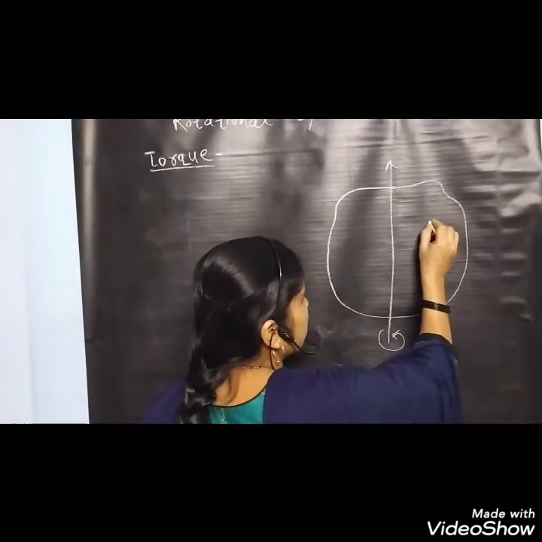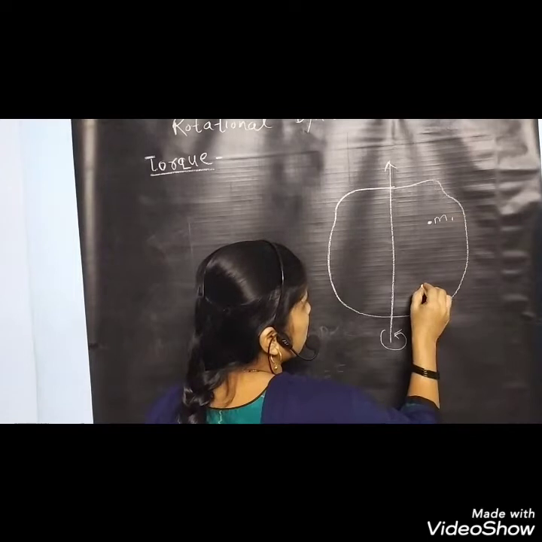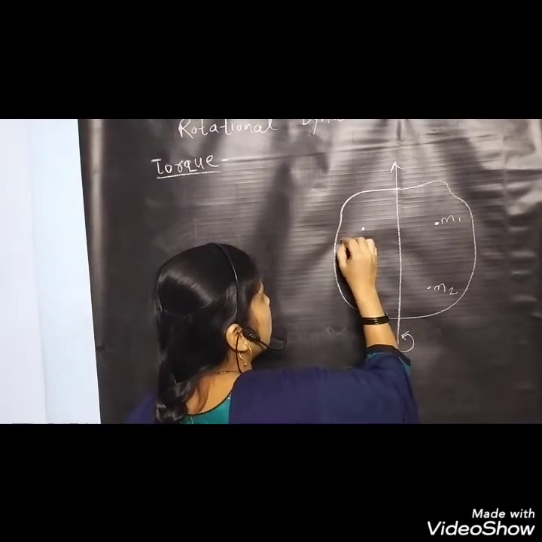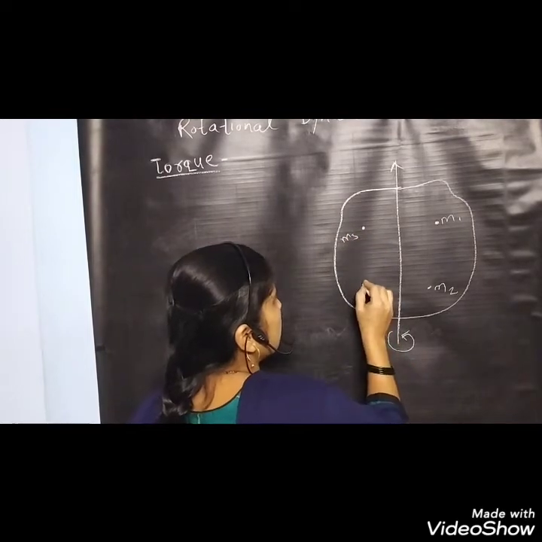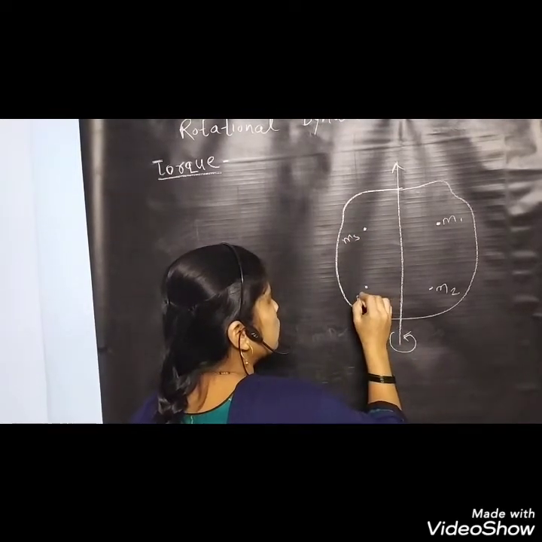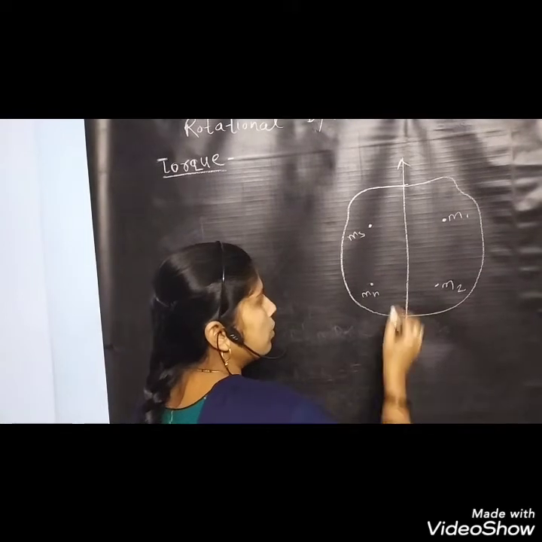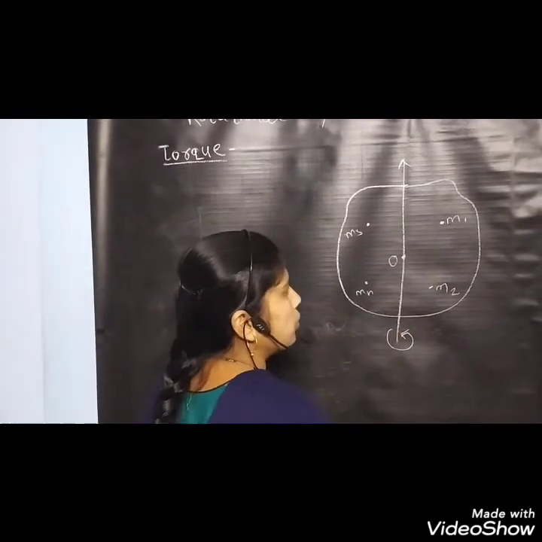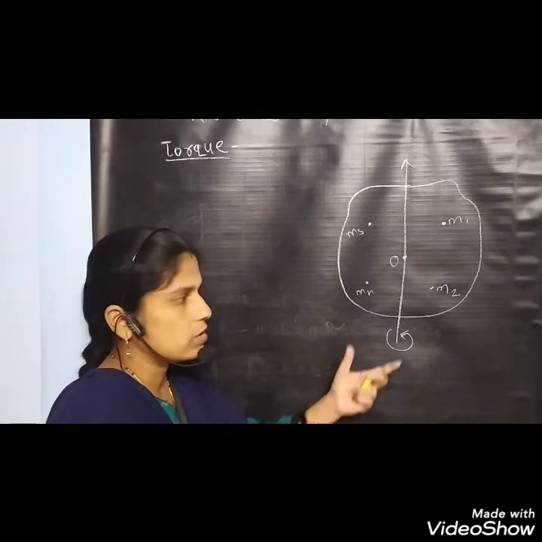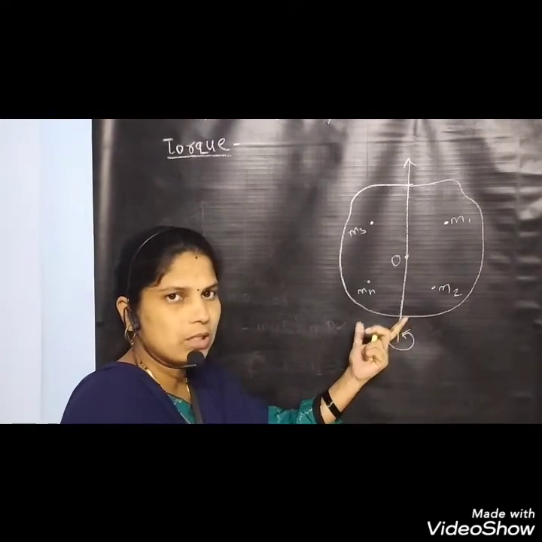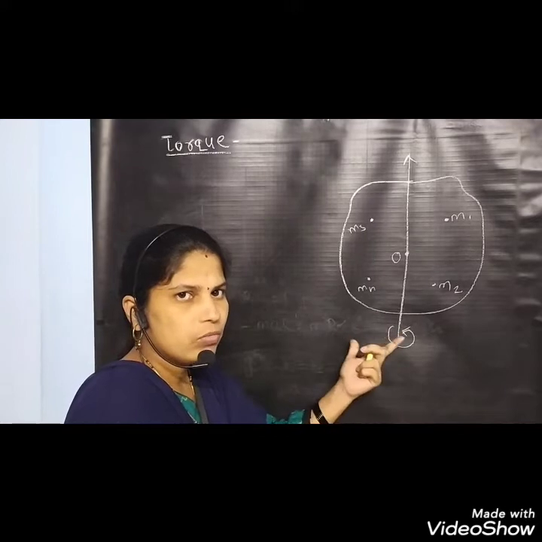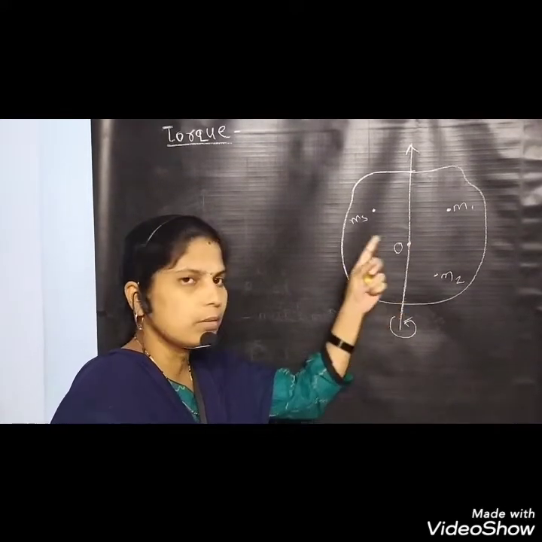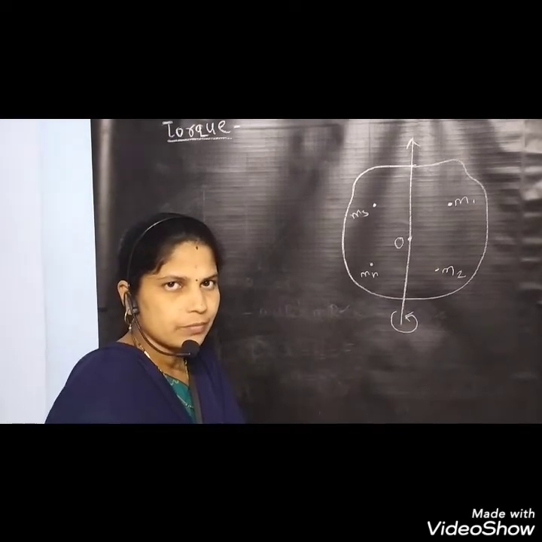We consider first particle M1, second particle M2, third particle M3, and the nth particle Mn. This point is called O, which is on the axis of rotation. Now we have to find the total torque acting on this number of particles.